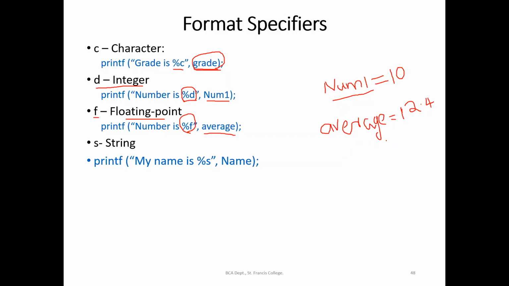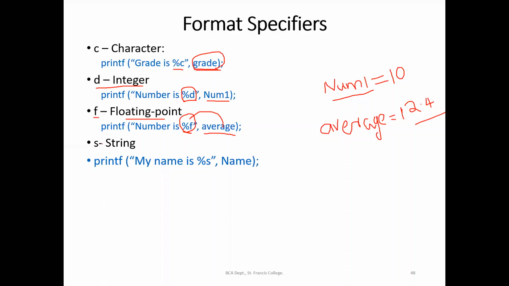So when I am using this average, if it is assigned the value 12.4, here instead of percentage F, the value of the variable average will be printed. Number is 12.4. If I am mentioning it as percentage D, it will be giving only 12. While if I am giving it as percentage F, it will give the decimal point also.